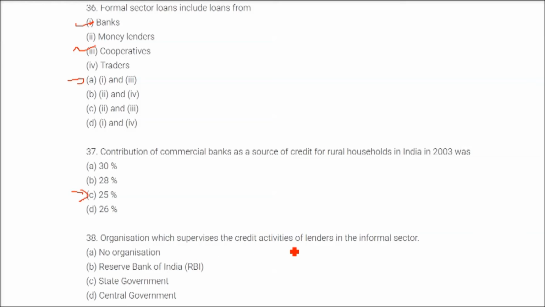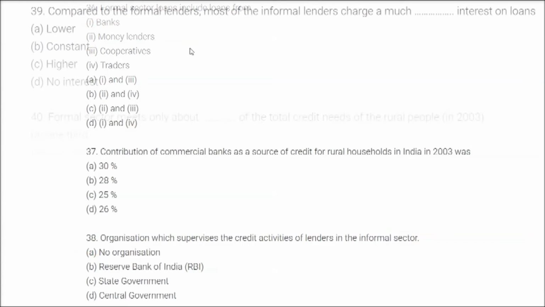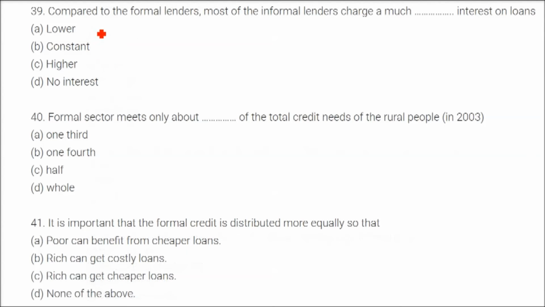Organization which supervises the credit activities of lenders in the informal sector, and this is no organization. There is no organization to supervise in the informal sector. For the formal sector we have RBI. So the answer here is A. Compared to the formal lenders, most of the informal lenders charge a much dash interest on loans. It is C, higher interest on loans.